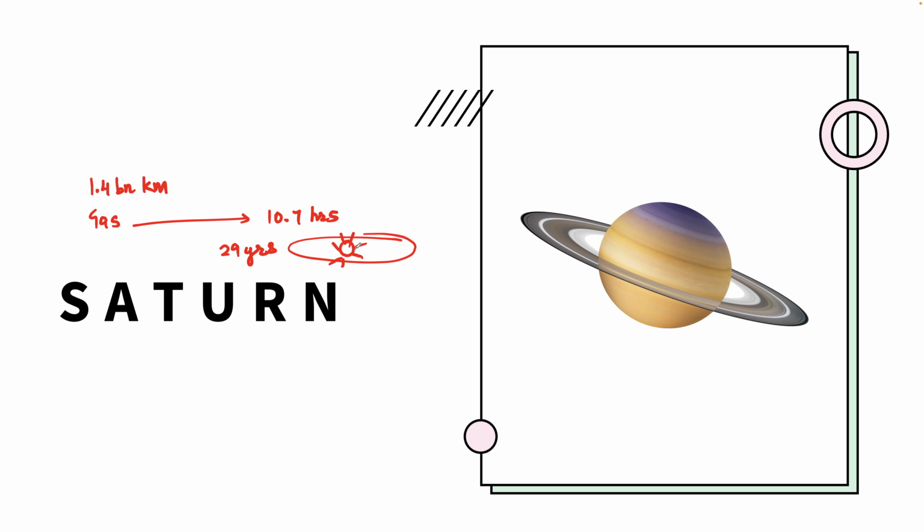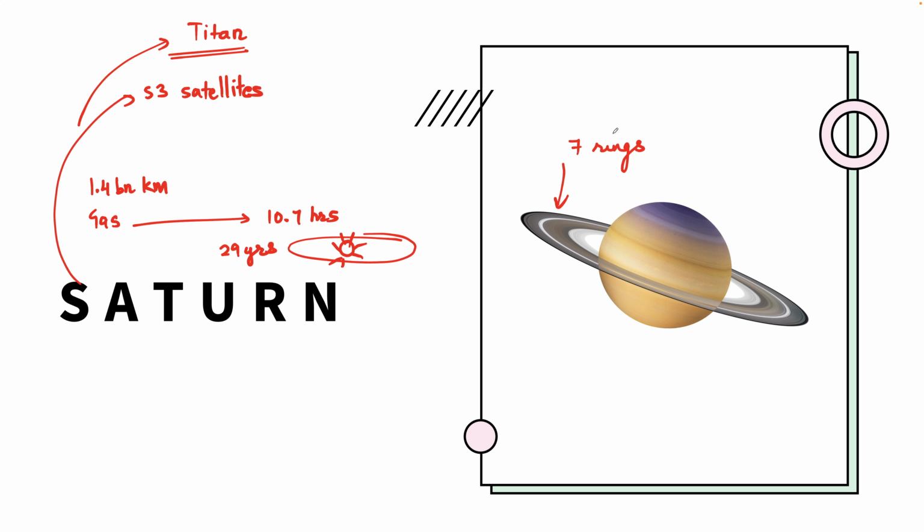Saturn has 53 known satellites, and the prominent among them is Titan, very important, which is the largest satellite of Saturn. Saturn has a ring system of 7 rings. These rings are made up of individual moonlets that orbit Saturn.